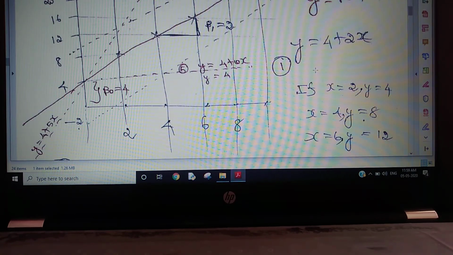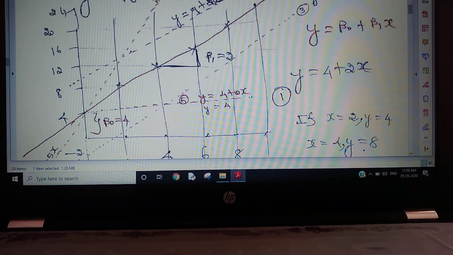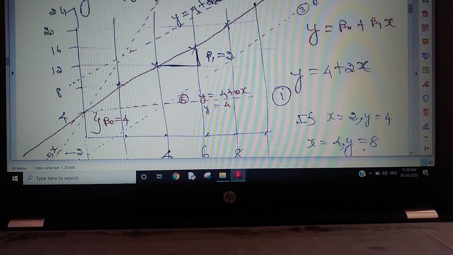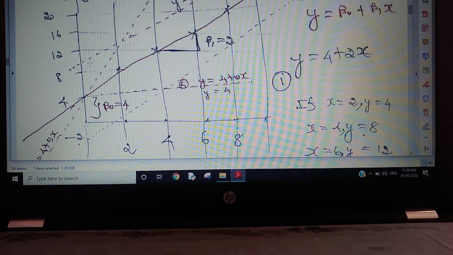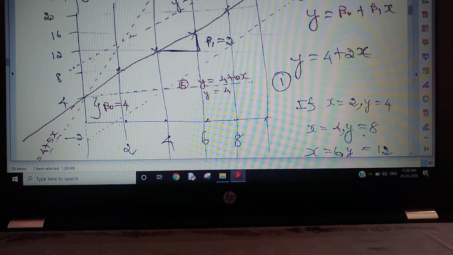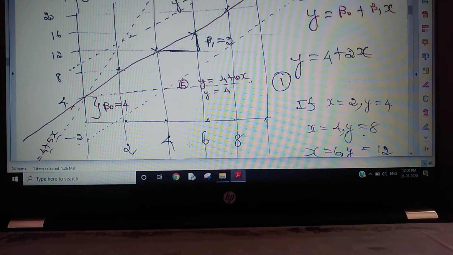So here I have drawn 4 graphs. Whenever we measure data, maybe income and expenditure, there may be many points. We won't get a straight line, such as exactly 8 rupees of expenses for 2 rupees of income and 12 rupees for 4 rupees of income.